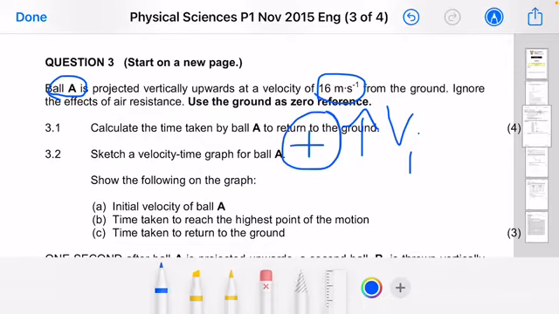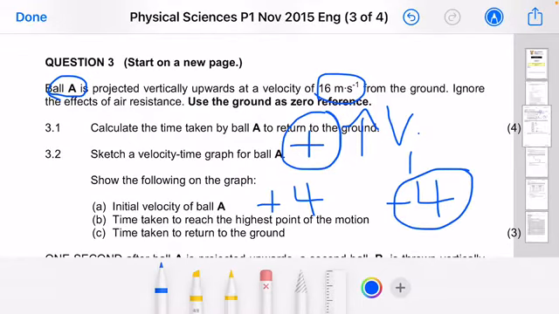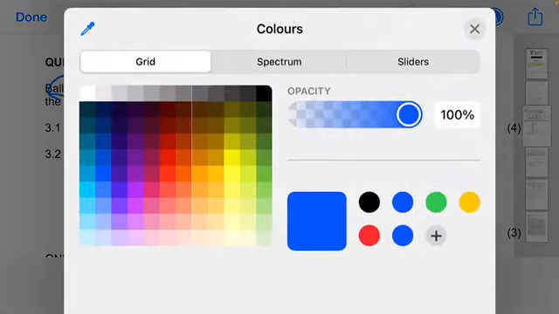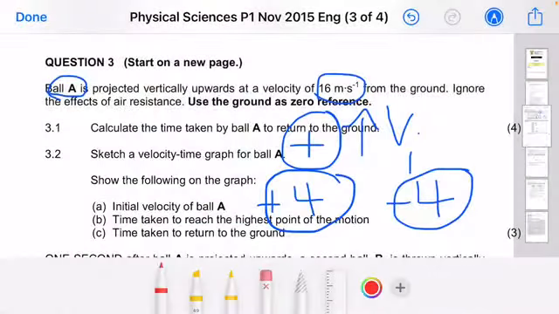Remember guys, a sign of a positive or negative only refers to the direction. Let's say you've got positive 4 meters per second or negative 4 meters per second, do not compare the magnitudes of the two values to say this is a smaller velocity compared to that one. Guys, be careful of that. Remember, a sign only refers to the direction.